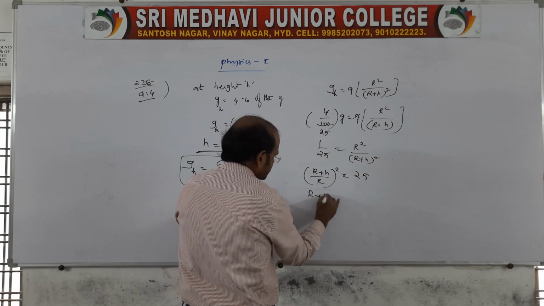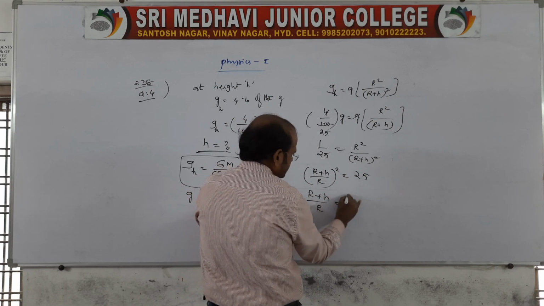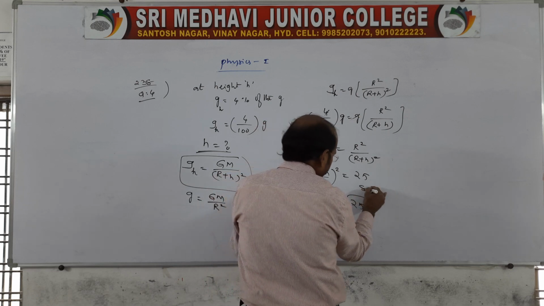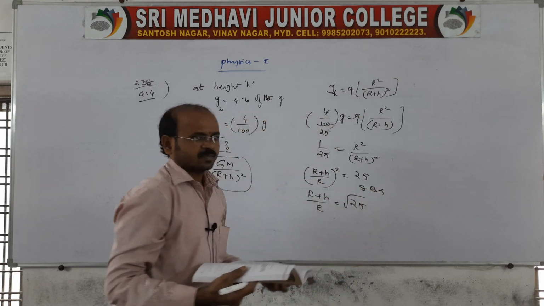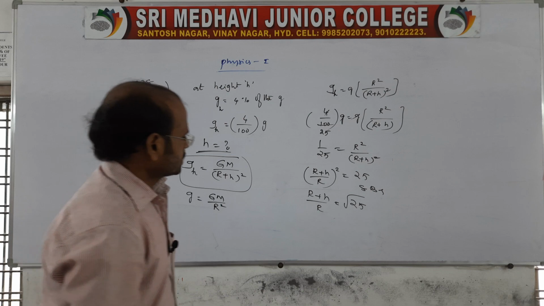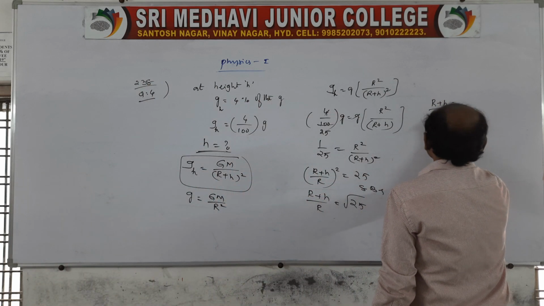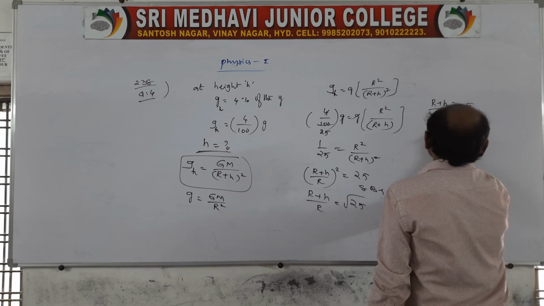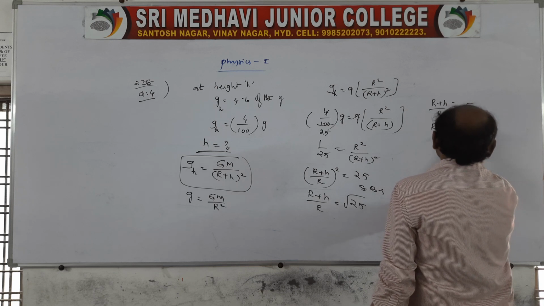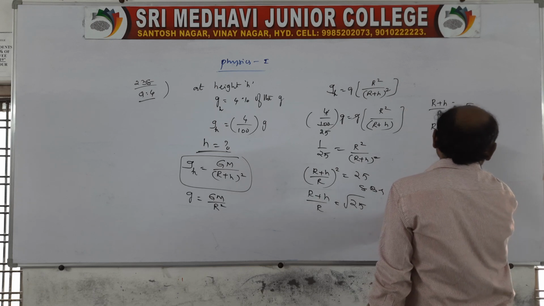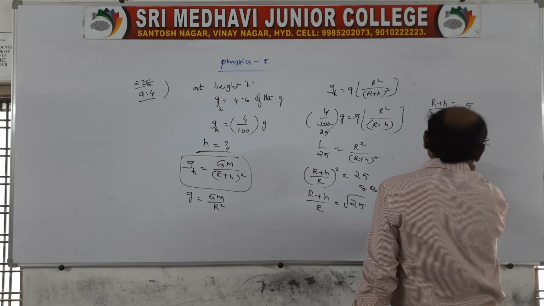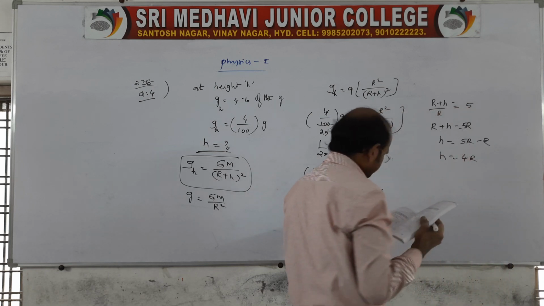Then (R plus h) by R is equal to the square root of 25, because you take the square root on both sides. Therefore (R plus h) by R is equal to 5. Then R plus h is equal to 5R. Then h is equal to 5R minus R. So 4R is the answer.